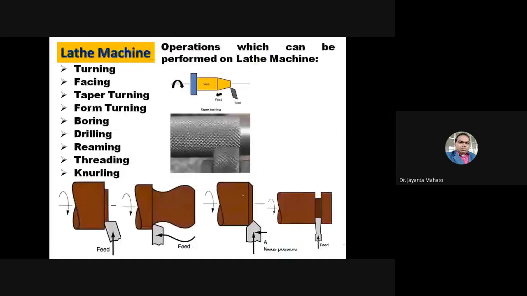Okay, some machining operations in lathe machines. These different types of operations can be performed by a lathe machine. So I think all of you know these different types of machining operations. Basically, during your first semester in workshop, you have done all these operations in lathe machines, I think.